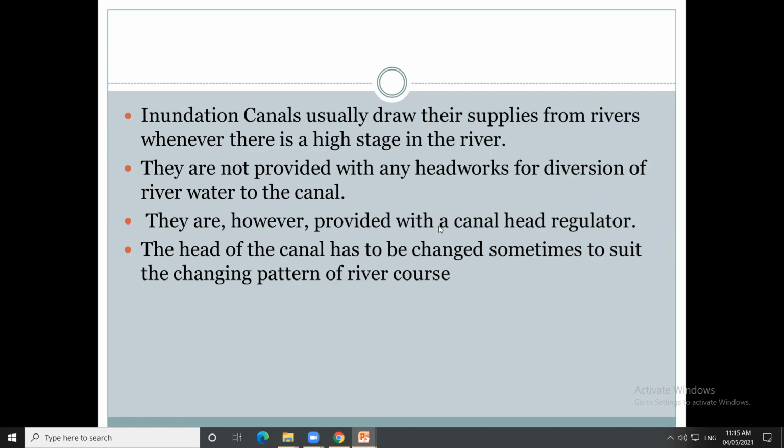The head of the canal has to be changed sometimes to suit the changing pattern of the river course. So depending upon the changing pattern of the river, the head of the canal is changed whenever required.